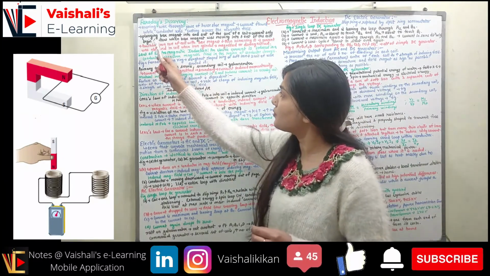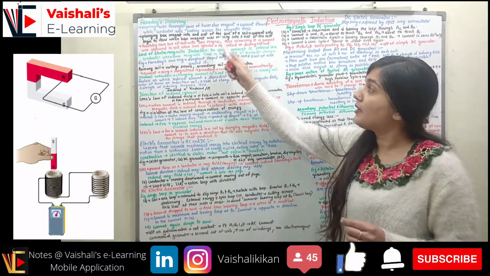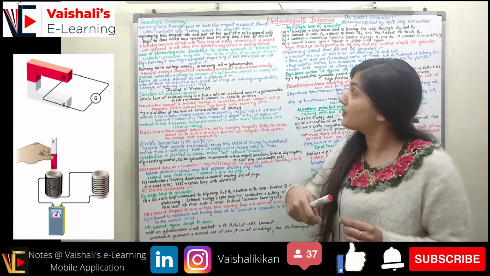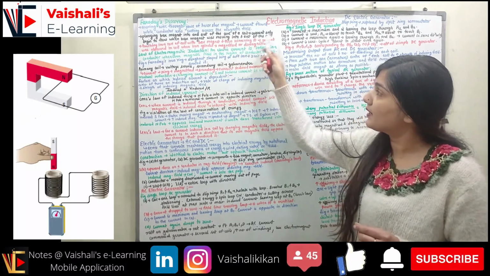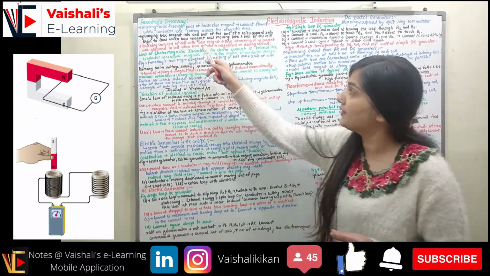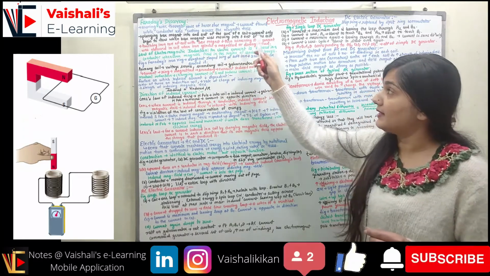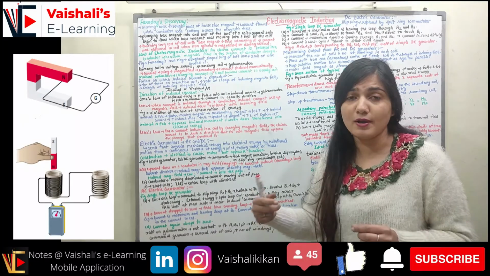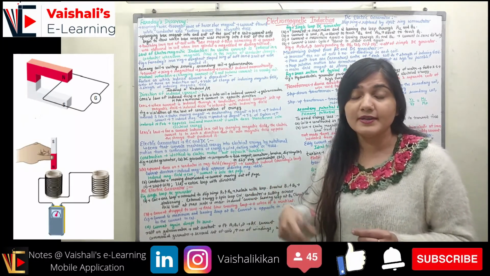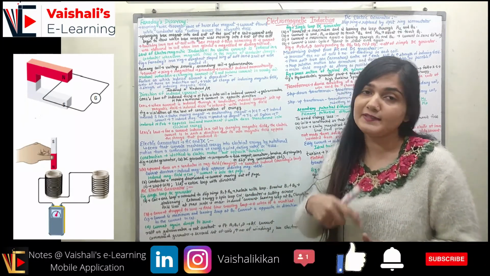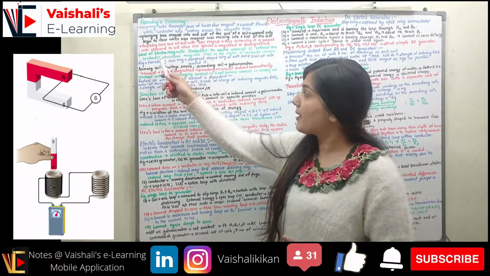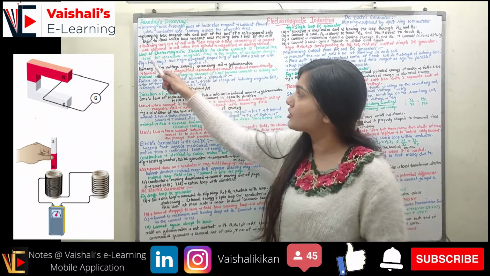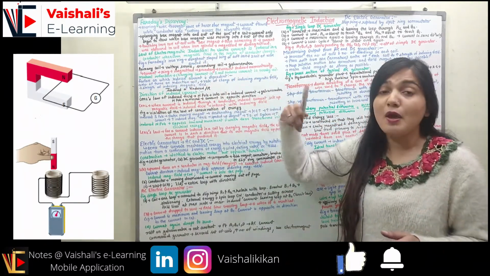The third case was touching the iron core of the coil with a bar magnet. If I have the iron core of the coil, I touch it with the bar magnet and then remove it. The current was observed in the coil when the iron cylinder was magnetized or demagnetized. I know whenever I touch the iron core with the bar magnet, it will be magnetized. If I remove it, it will be demagnetized. Based upon all these observations, the law of electromagnetic induction was made.